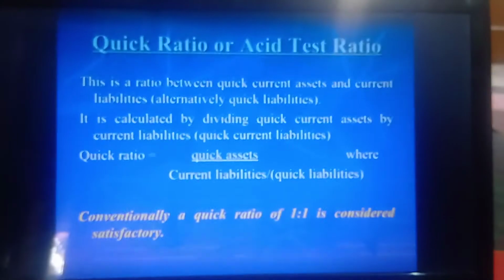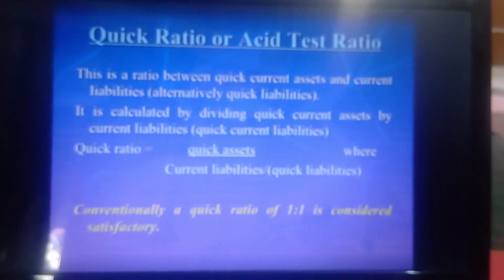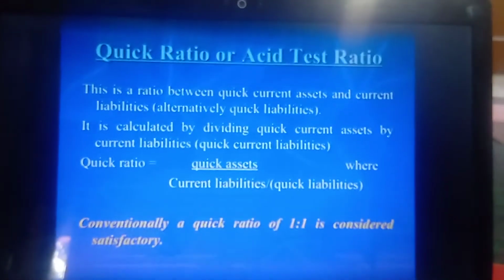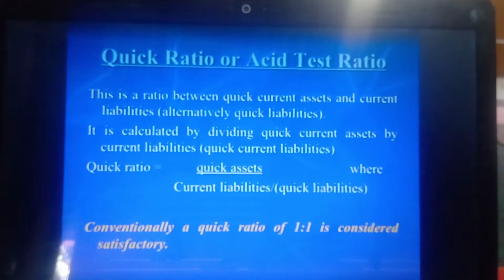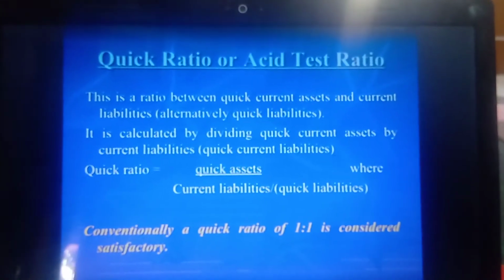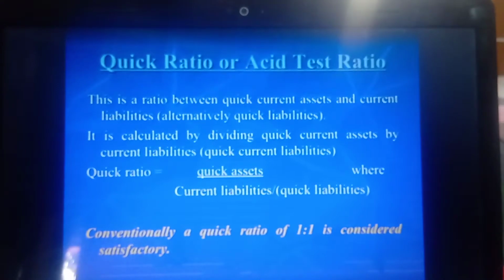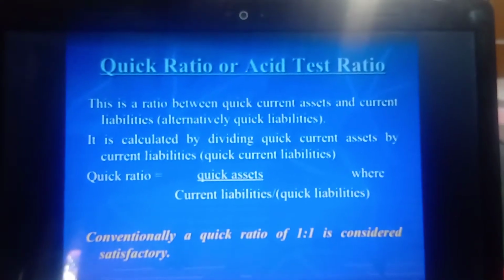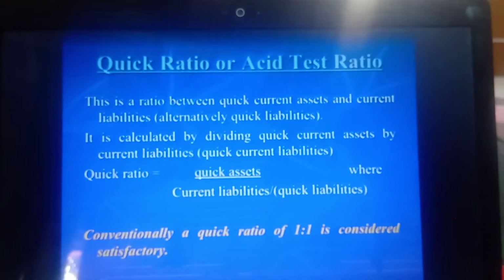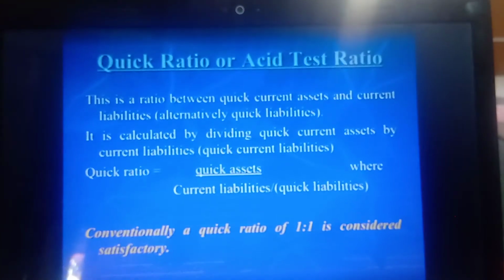Hello students. Under the financial ratio analysis, we were talking about the liquidity ratios. We talked about the current ratio, and today we will take the quick ratio, also called the liquid ratio.